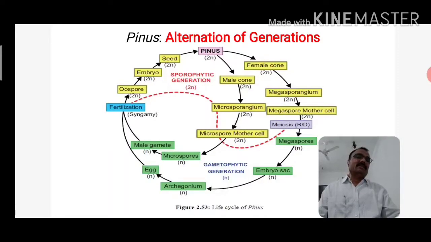This stage takes almost 1 year in Pinus. Megaspore represents the first cell of the female gametophyte.